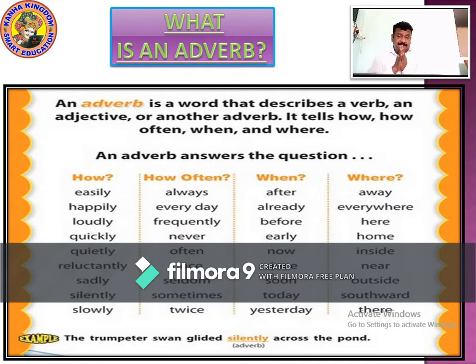Since it is very cold, you should all come near the bonfire. When we talk about where, near the bonfire. As it is very cold inside, let's go outside. Where do we have to go? Where are we going? Outside. What is this outside?